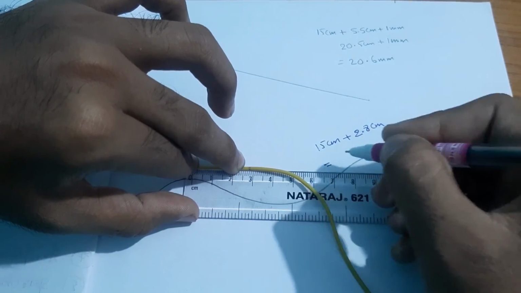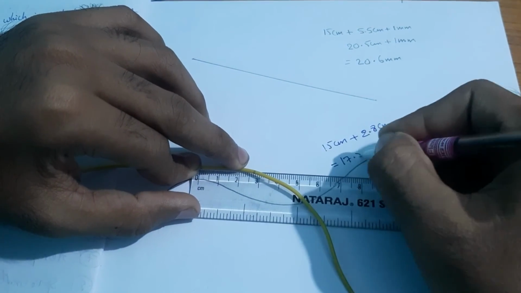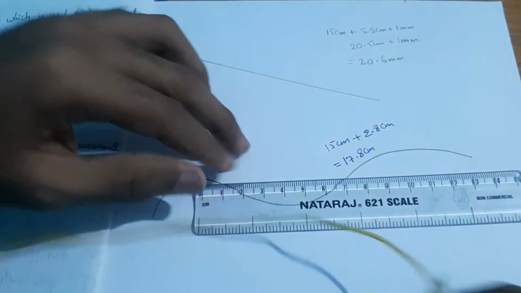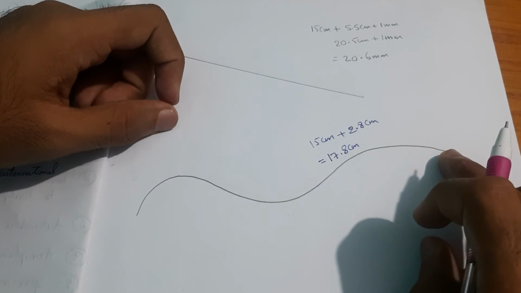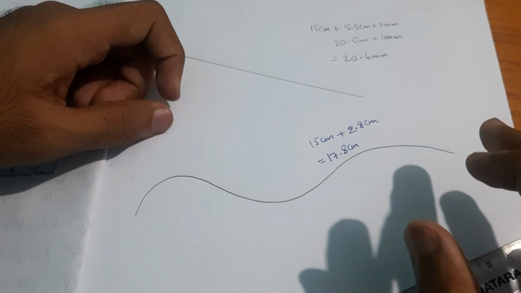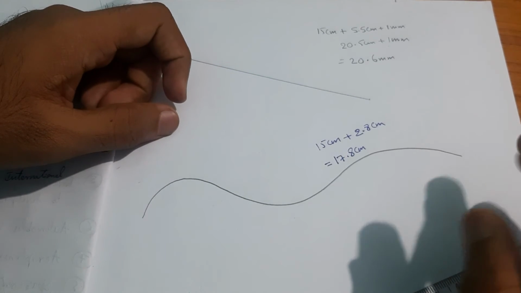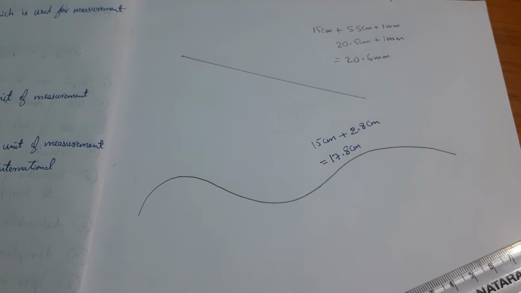So this is equal to 17.8 centimeter. So the total length of this curved line is 17.8 centimeter. So this is how the length is measured for curved surfaces or curved lines.